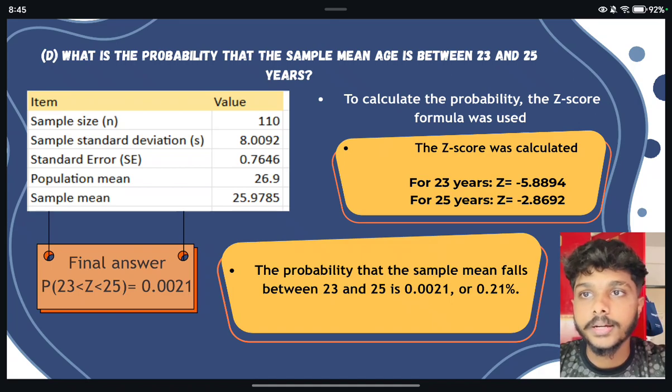Finally, I calculated the probability that the sample mean falls between the ages of 23 and 25. Using the z-score formula, I calculated the z-scores for 23 and 25 years as negative 5.8894 and negative 2.8692 respectively. The probability of the sample mean falling between 23 and 25 years is 0.0021 or 0.21%. This means that there is a very low probability, only 0.21%, that the sample mean will fall between.